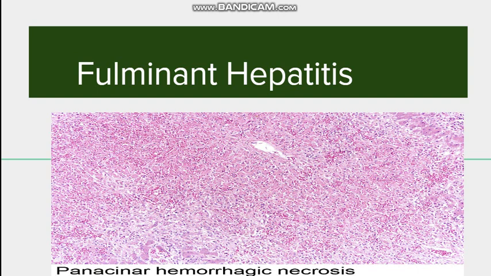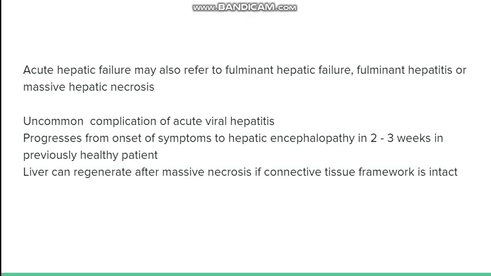Hello everyone, in this video we will discuss fulminant hepatitis. Fulminant hepatitis is also known as acute hepatic failure, fulminant hepatic failure, or massive hepatic necrosis. By this word, massive hepatic necrosis, you can understand what goes on in fulminant hepatitis: there is a massive amount of necrosis happening in the liver.